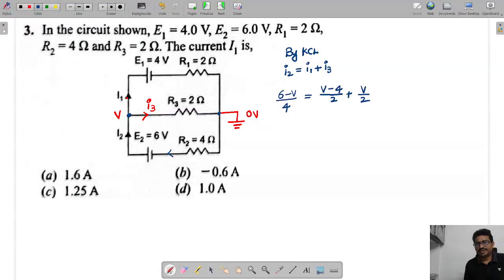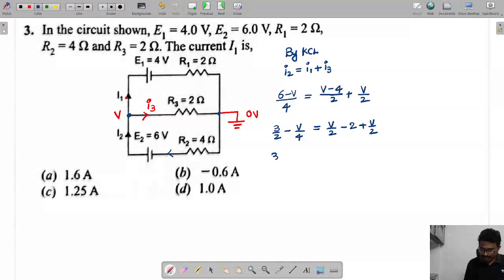Now simplify it. So we get 3 by 2 minus V by 4, which is equal to V by 2 minus 2 plus V by 2.